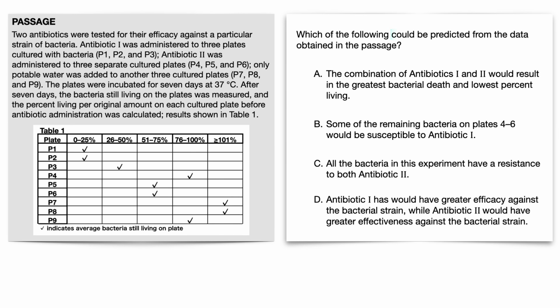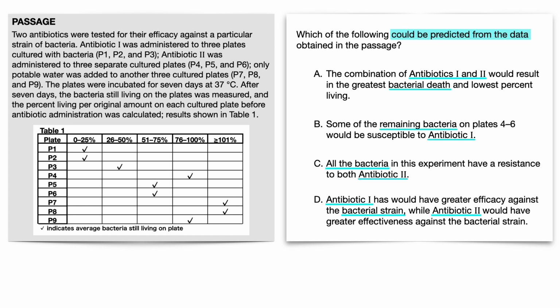The question is asking what can be predicted from the data in the passage. Even though passage data is referenced in the question, before going to the passage, briefly take a look at each answer choice to get an idea of some specs, like they all mention bacteria and antibiotics, and get some general ideas, like they're all different ideas regarding the passage data. And if you see any answer choices with words or ideas that are fundamentally false, eliminate those before going to the passage. But this may not be readily apparent since they all seem to be only referencing the passage data.